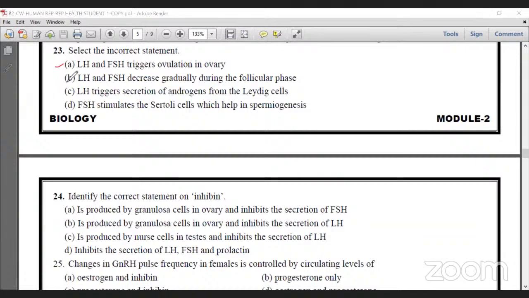Okay. LH and FSH decrease gradually during the follicular phase. That is also correct. If LH triggers secretion of androgen from Leydig cells, FSH stimulates Sertoli cells, which helps spermiogenesis. Actually, this is wrong. LH actually stimulates production of androgen in male, and FSH stimulates the formation of ovulation in female.